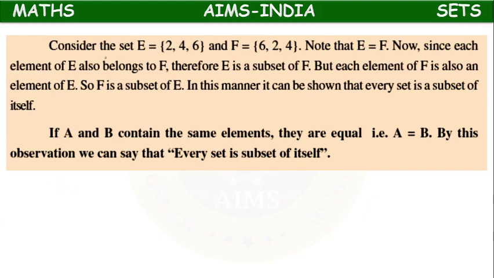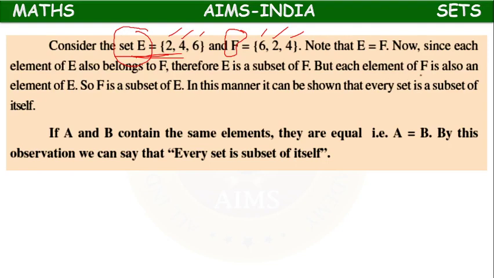Consider set E with elements 2, 4, 6 and set F with elements 6, 2, 4.